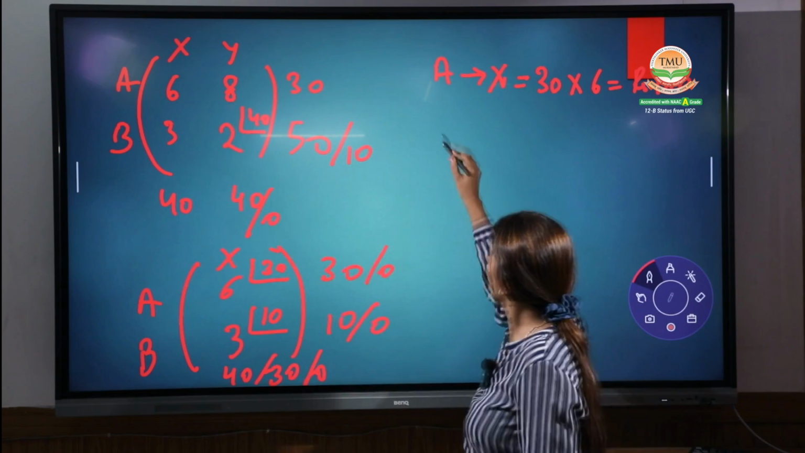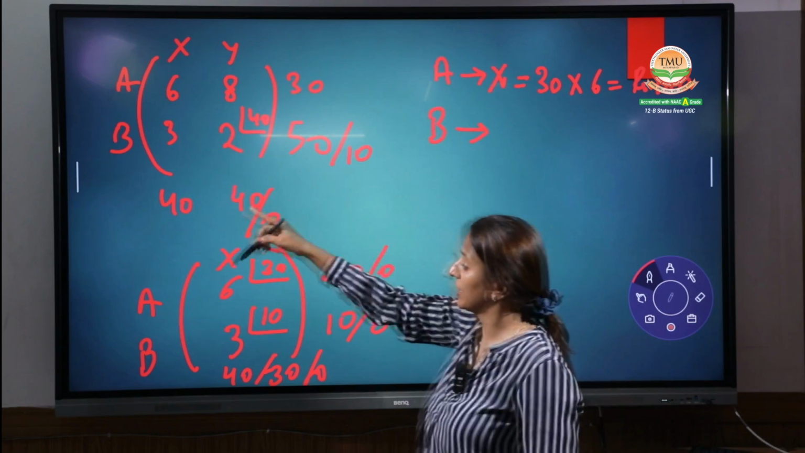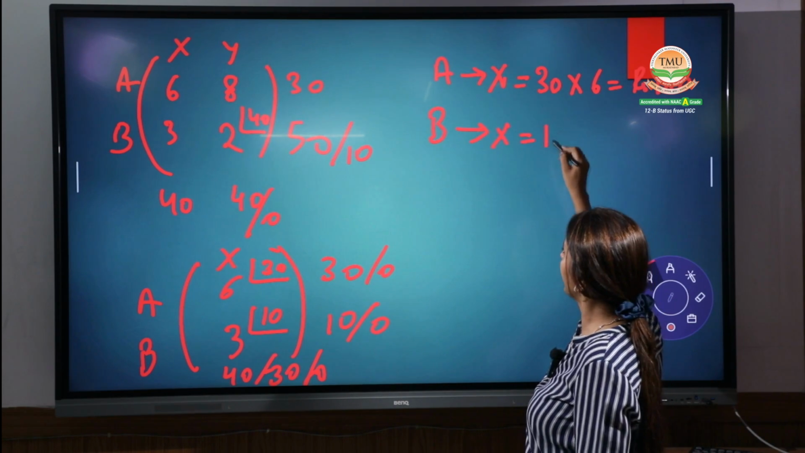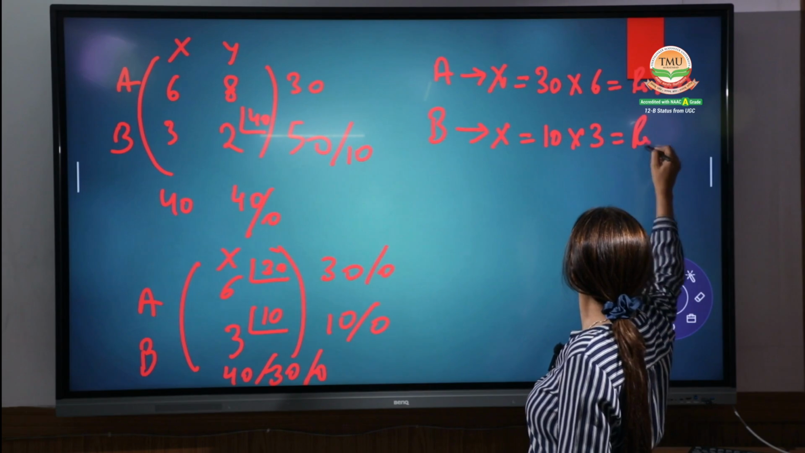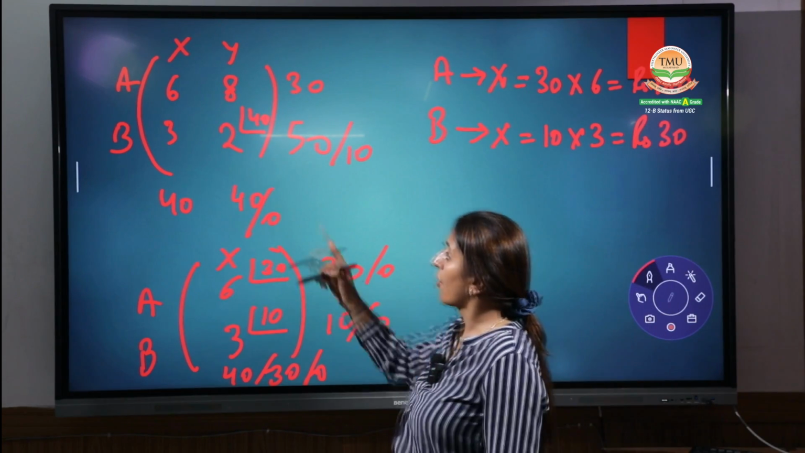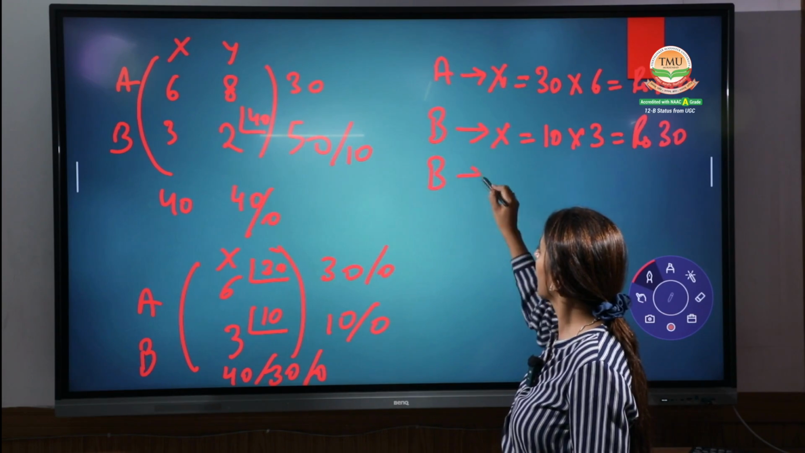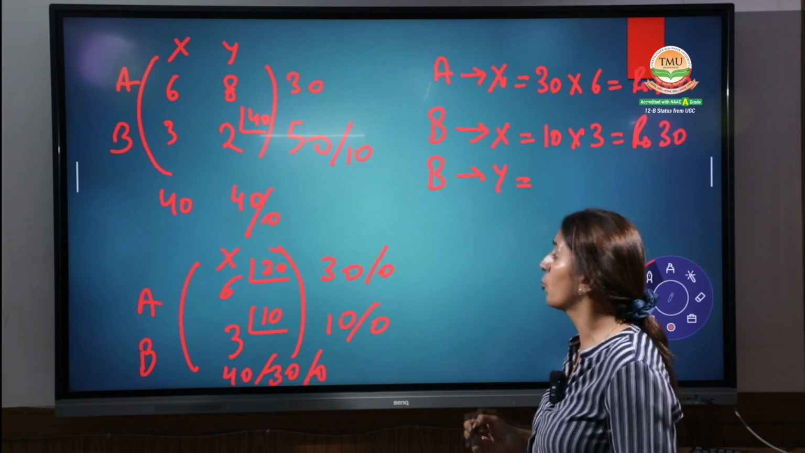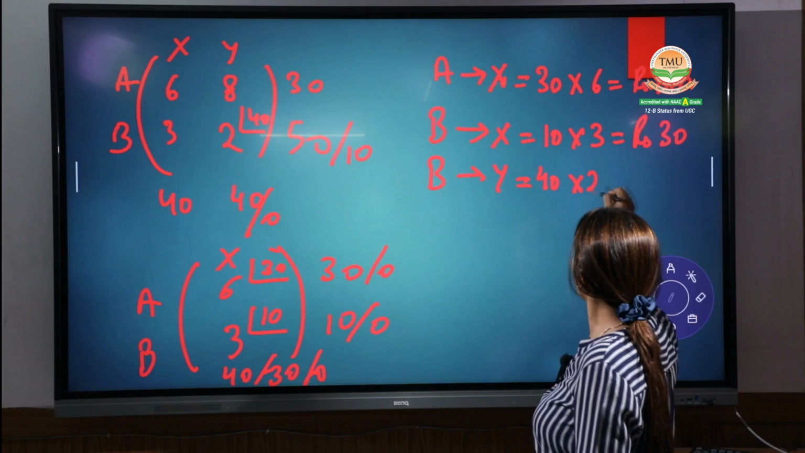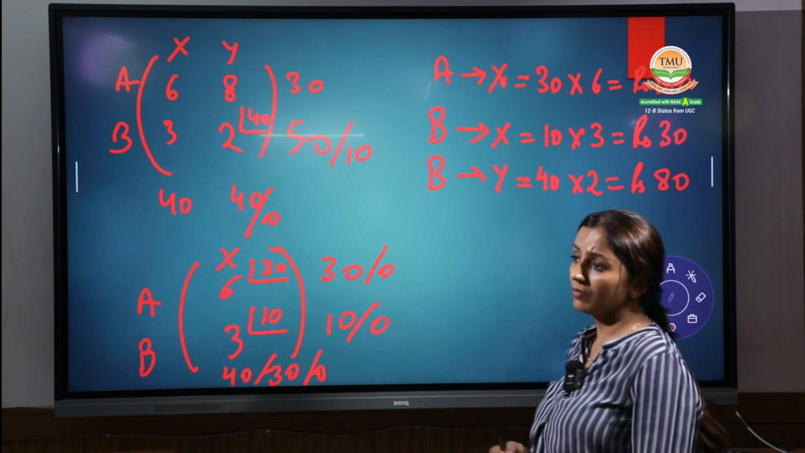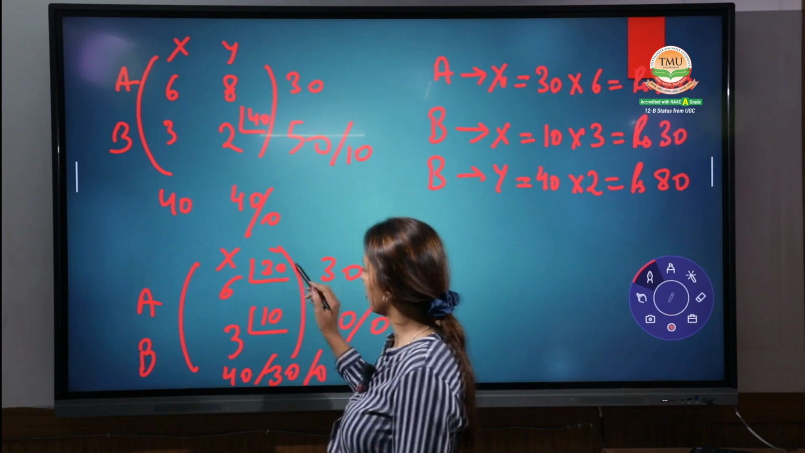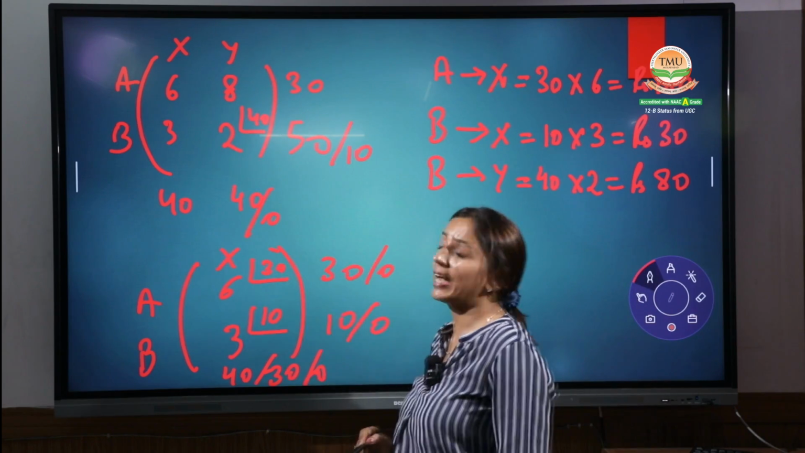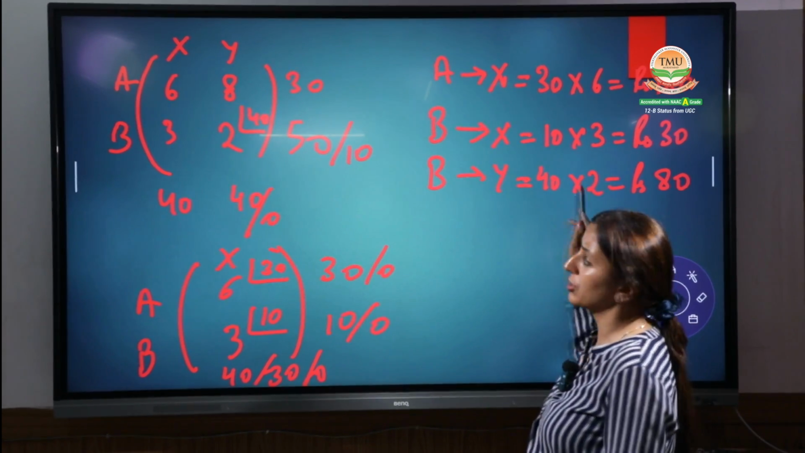Now from B origin, have any units been transferred to X? From B to X, yes. B to X also units are being transferred. 10 units at a rate of rupees 3. That is rupees 30, right? From B to Y also units are being transferred. How many units are being transferred from B to Y? That is 40 units at a cost of 2 per unit. That means 40 into 2, that is rupees 80. Hope you are getting it. We have 6 into 30, 3 into 10, and 2 into 40, that is B to Y. B to Y, 40 into 2, right?